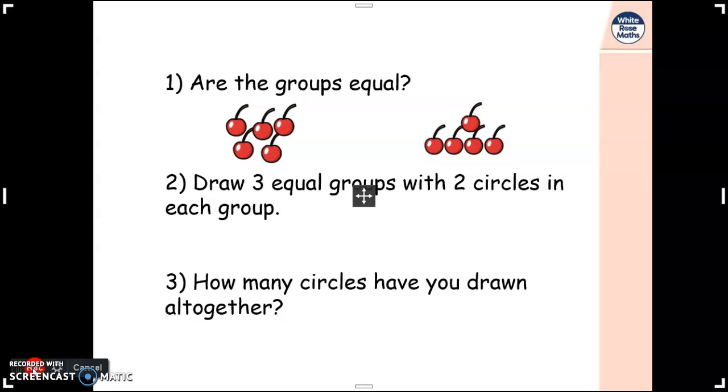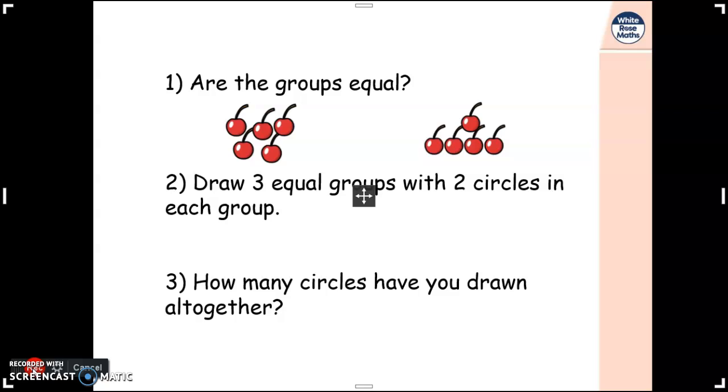In this maths lesson we are going to be looking at adding equal groups, and this is the sort of steps that we take in order to start looking at multiplication, because you can say that multiplication is repeated addition, which is just looking at equal groups and adding them together.